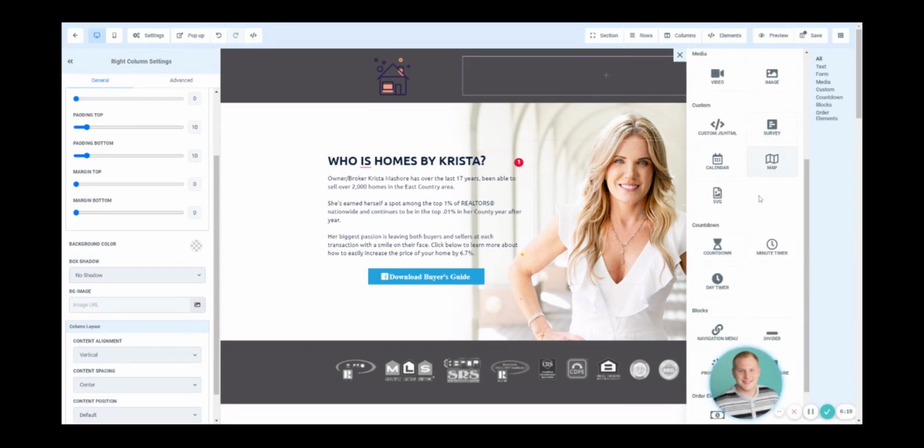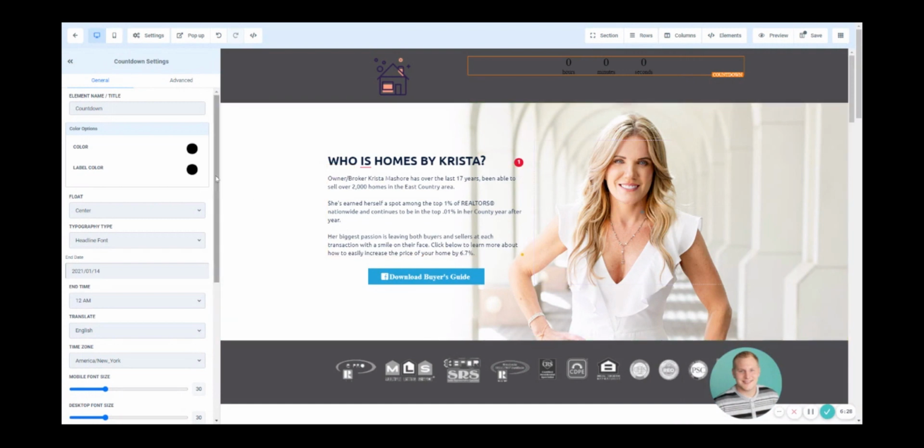And let's say that right here we also wanted to add in a particular element so that we can get people interested in rocking and rolling right now. You could essentially go in and plug in a countdown, right? So let's say that you have an offer that only lasts a certain period of time, or you just want something to build that urgency to get them to start going.